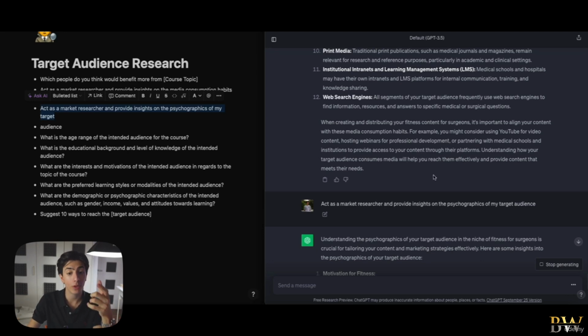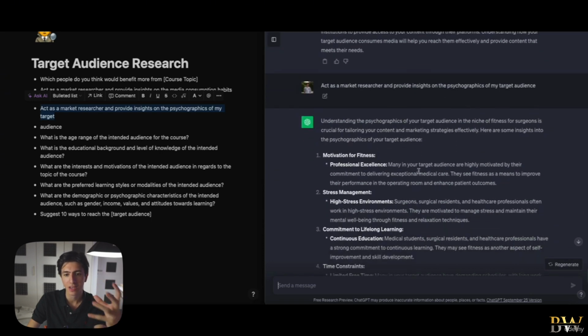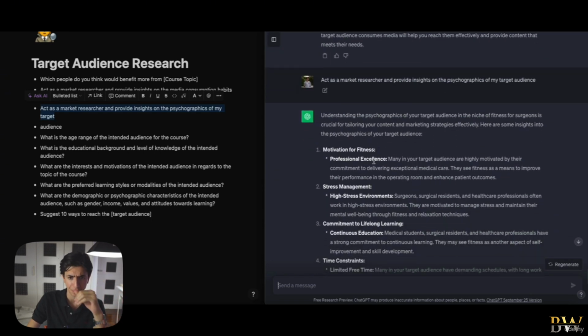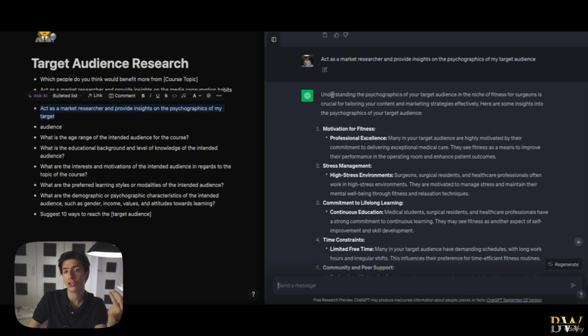an insight on which parts we need to emphasize and which parts we need to leverage to create successful content. So for example, understanding the psychographics of our target audience in the niche of fitness for surgeons is crucial for tailoring your content and marketing strategies effectively. Exactly what we said. So here are some insights on the psychographics of your target audience.